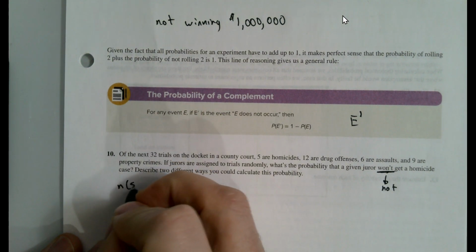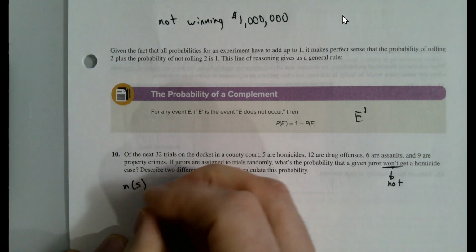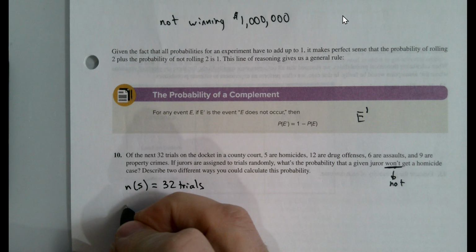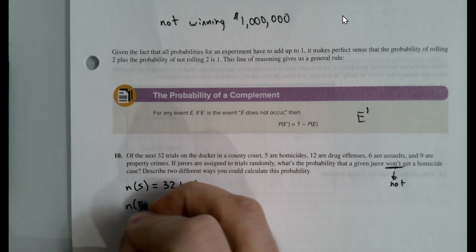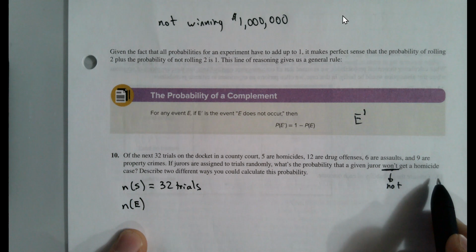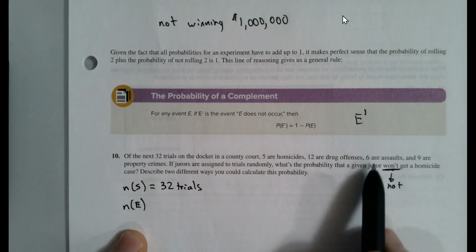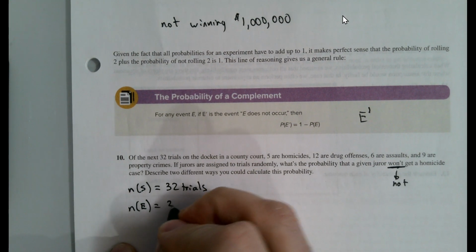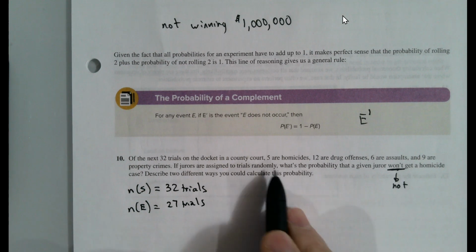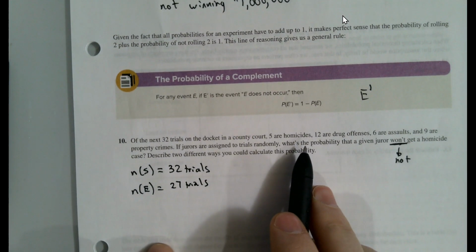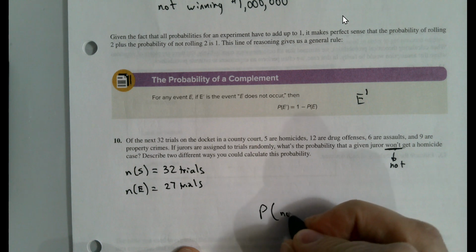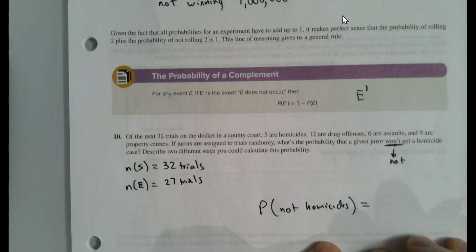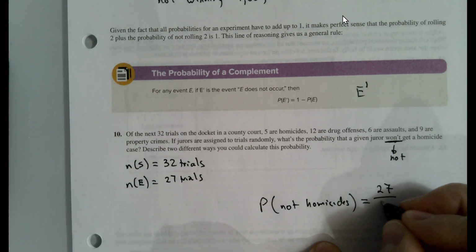First off, let's note this. The number of outcomes in the sample space is the 32 trials. The number of outcomes in our event, which is defined as not homicide, is the sum of all these others: 12 plus 6 plus 9. Let's see, 6 and 9 is 15, plus 12. That's 27 trials. And the number of outcomes that are homicides is 5. We want the probability of not homicide. So the direct calculation there is the one I just did, 27 divided by 32.